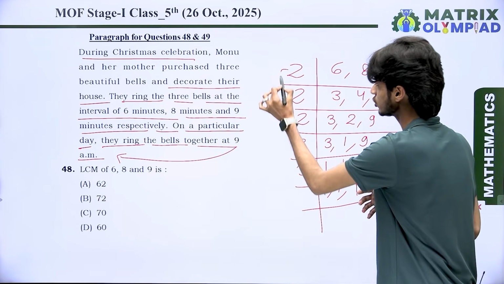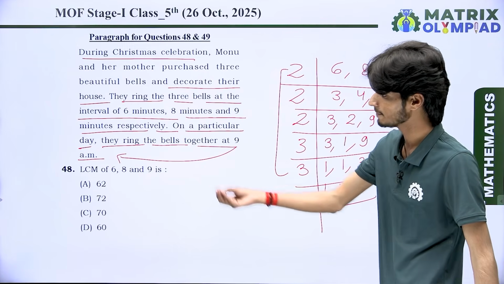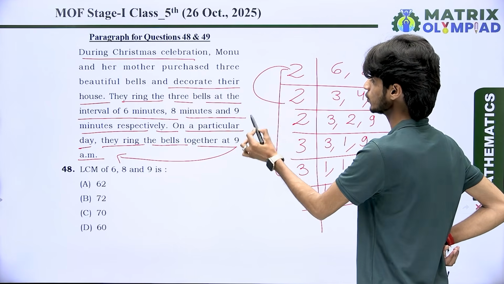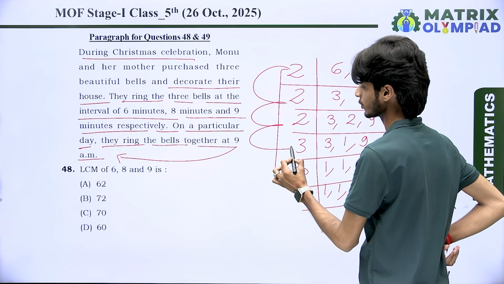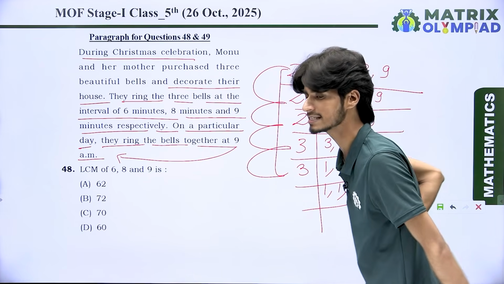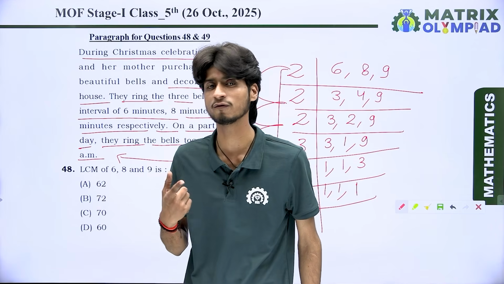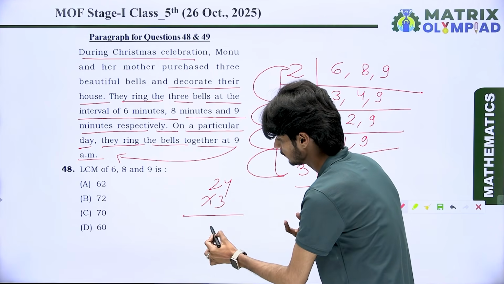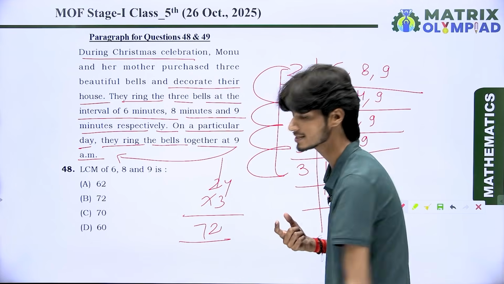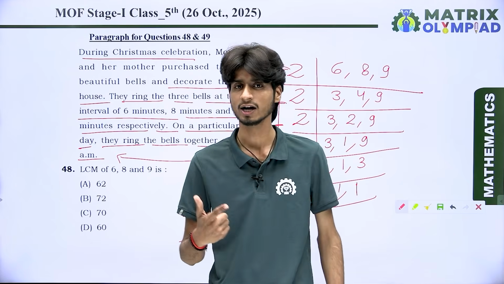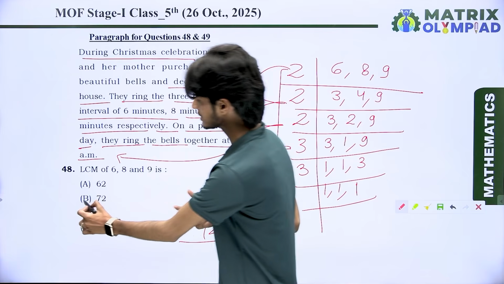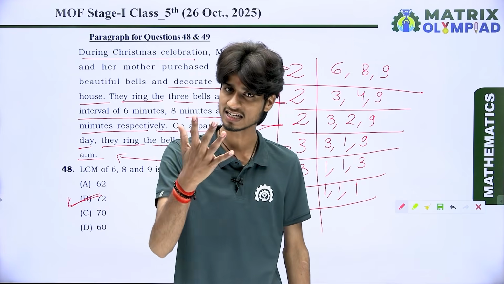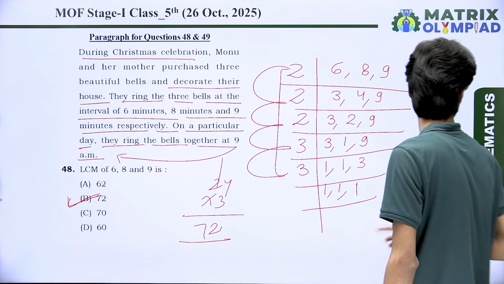So the multiplication of all of them is the LCM of 6, 8 and 9. So find the multiplication. 2 2s are 4, 4 2s are 8, 8 3s are 24, and 24 3s are? What is the resulted value of 24 3s? Look here. 3 4s are 12, 3 2s are 6, 6 and 1 is 7. It means the resulted value is 72. So the LCM of 6, 8 and 9 is 72. This is the resulted value. Let's come to the next question, everyone.